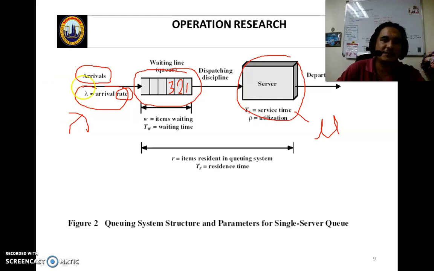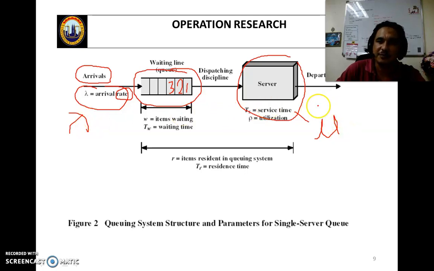For example, if a customer arrives every 30 minutes, the lambda, the arrival rate, is 2. How do I get 2? 1 hour is 60 minutes, divided by 30, because a customer arrives every 30 minutes. So 60 divided by 30, the lambda is 2.